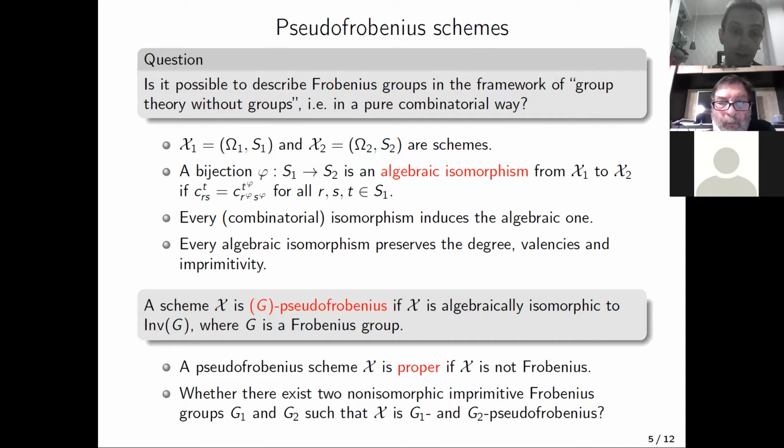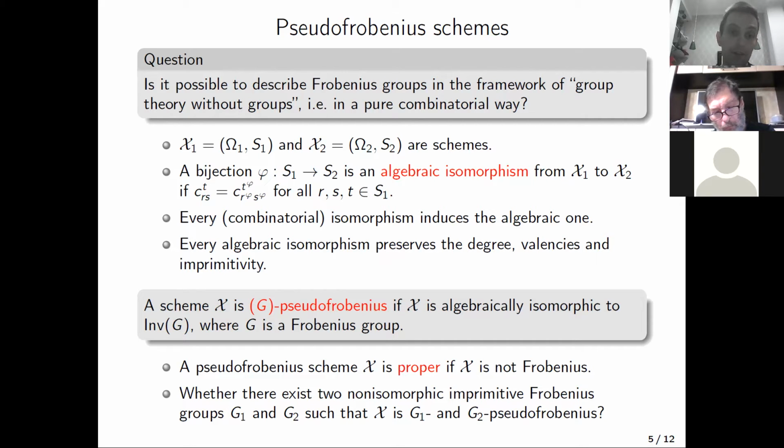Let X1 and X2 be schemes. Then a bijection phi from the set of all basis relations of X1 to the set of all basis relations of X2 is called an algebraic isomorphism from X1 to X2 if it preserves intersection numbers. It is easy to check that every combinatorial isomorphism induces an algebraic one.